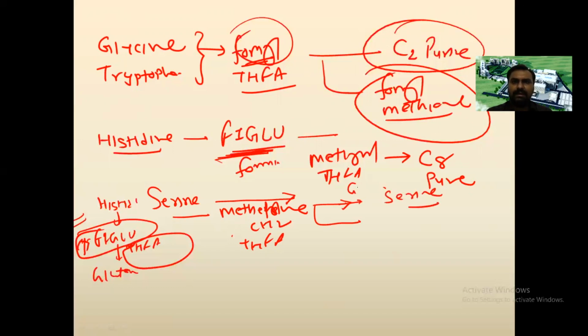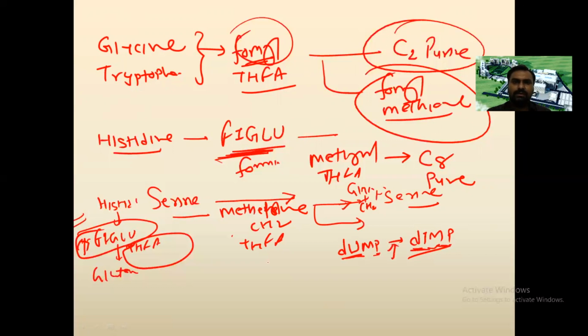Glycine plus this methylene group will form serine, and it will help in the synthesis of dUMP to dTMP, deoxyuridine monophosphate to deoxythymidine monophosphate.